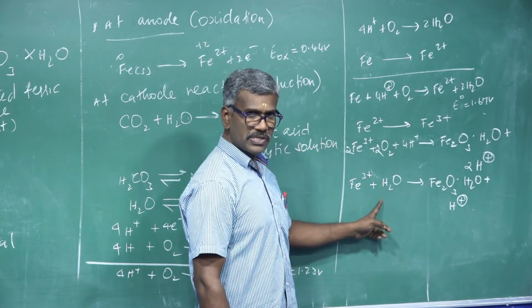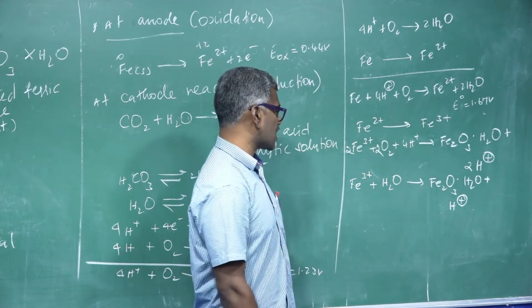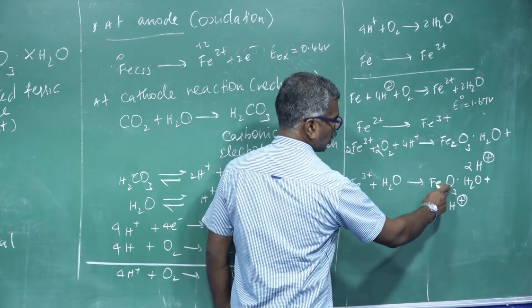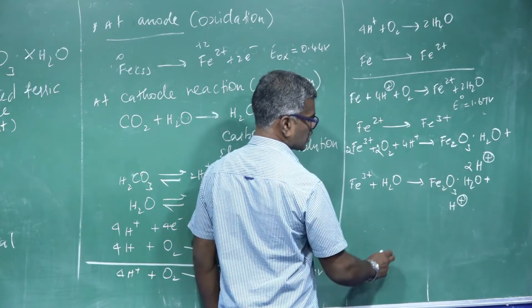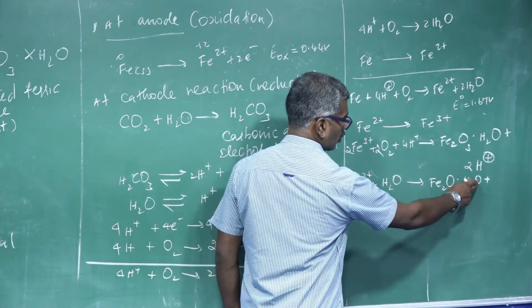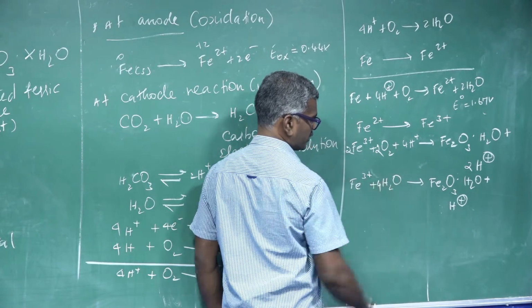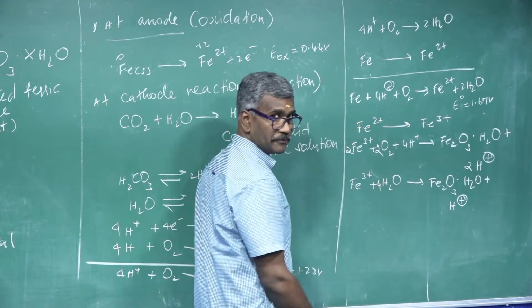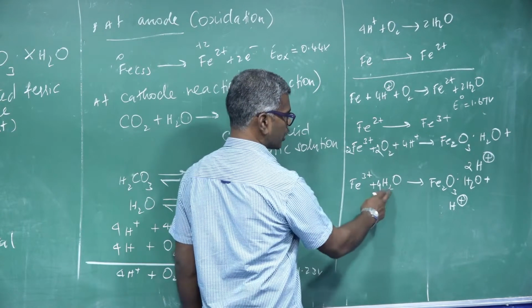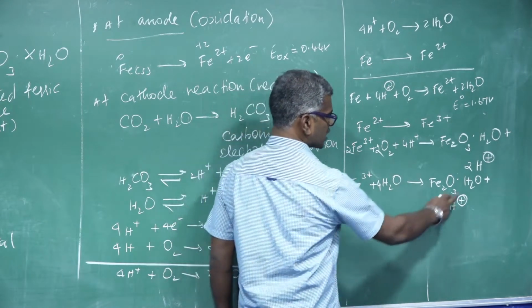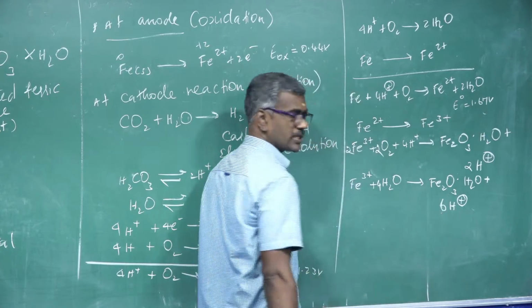How to balance the equation? Here, how many oxygen? 2 oxygen. Here 3, here 1, here 3, so 4 oxygen, here 4. How many hydrogen are used? 4 into 2, 8 hydrogen. Here is 2 hydrogen, remaining 6 hydrogen.